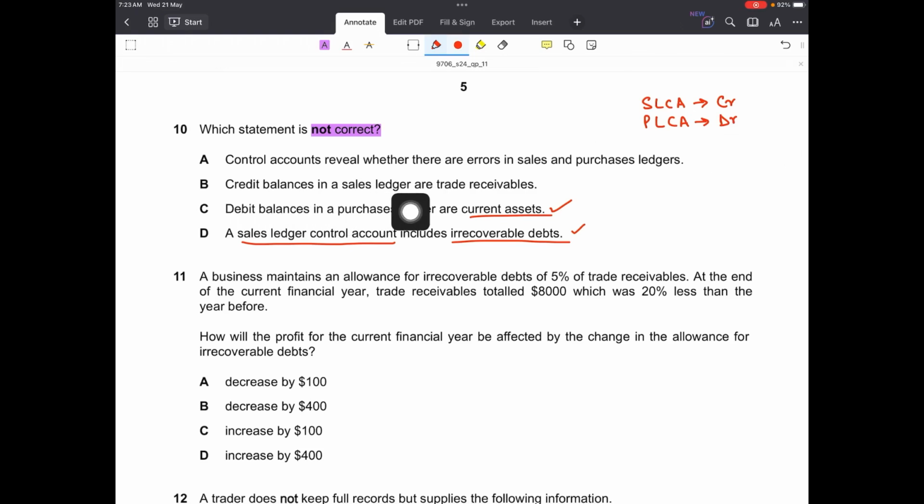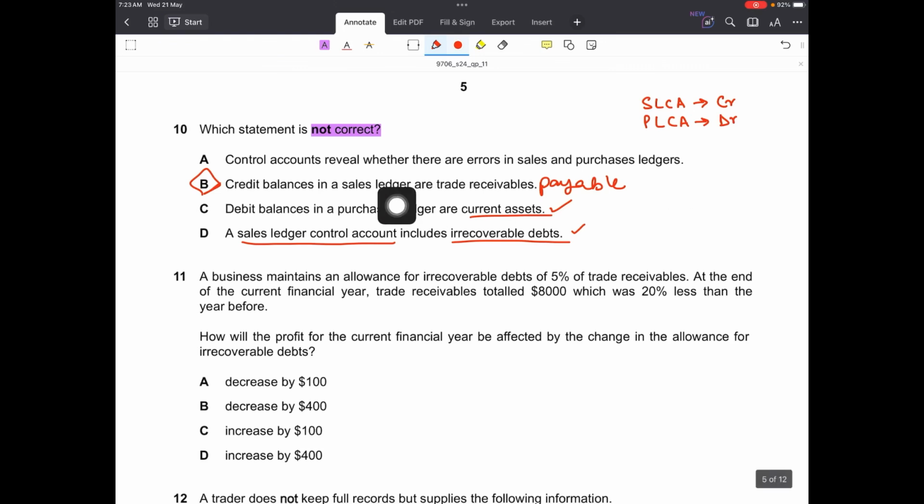B: credit balances in a sales ledger control account are trade receivables. No. Credit balances, again an unusual balance, means the business has to pay back to the debtor. Now if we are paying our debtor, that is a payable for the business, and payables are not trade receivables, they are trade payables. An unusual balance in SLCA represents a payment by the business to the debtor. So this is wrong. This is incorrect.